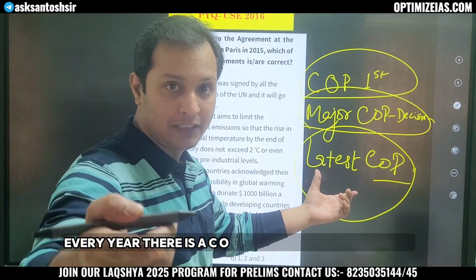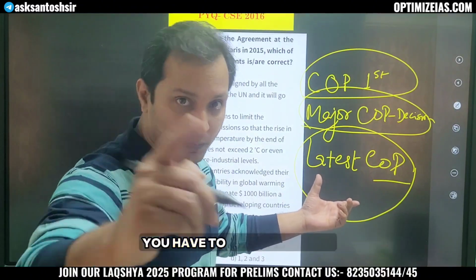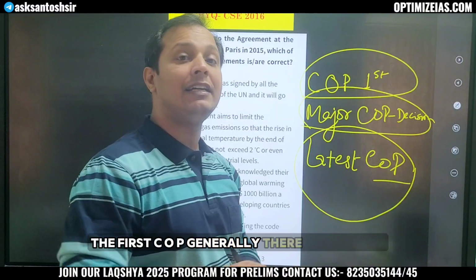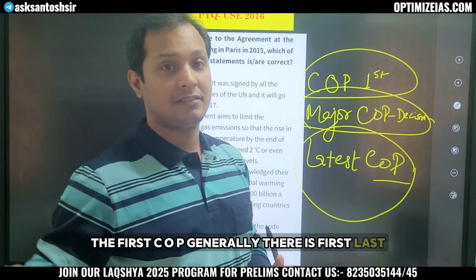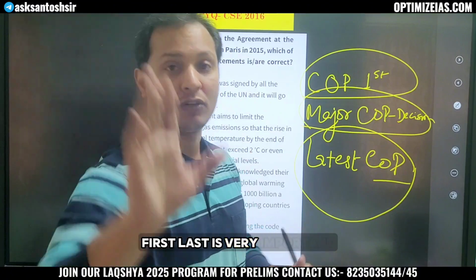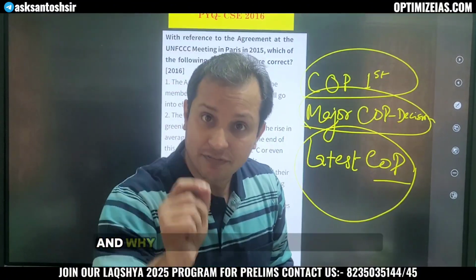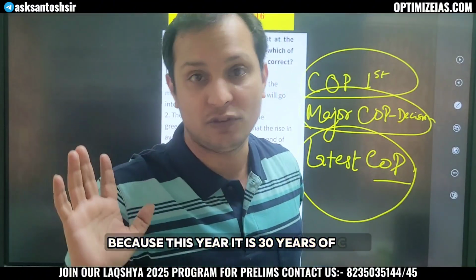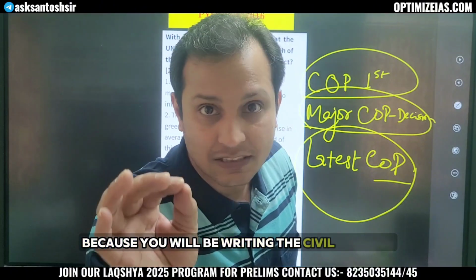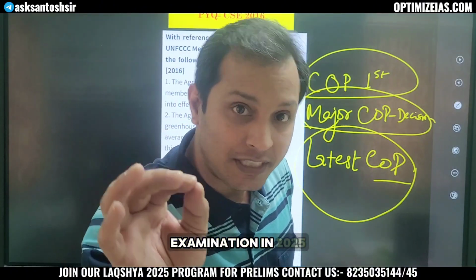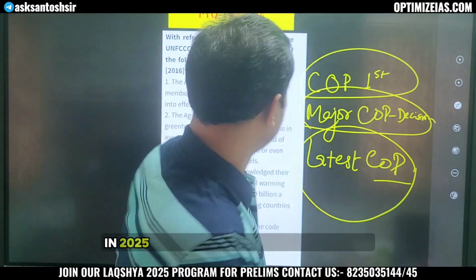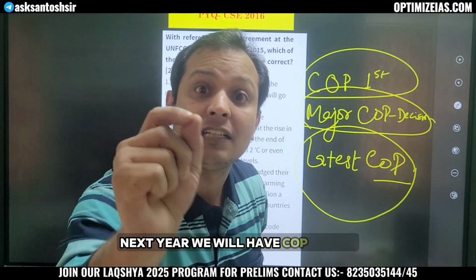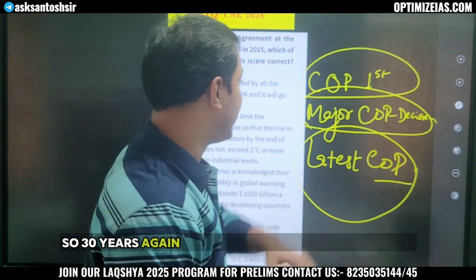Every year there is a COP. This year we have COP29. You have to prepare COP29. Then what we have to prepare? The first COP. Generally, guys, first and last are very important. And why is the first COP important this year? Because this year it is 30 years of COP. Because you will be writing the Civil Services examination in 2025. In 2025 COP will be completing 30 years. Next year we will have COP30. So 30 years, again very important.